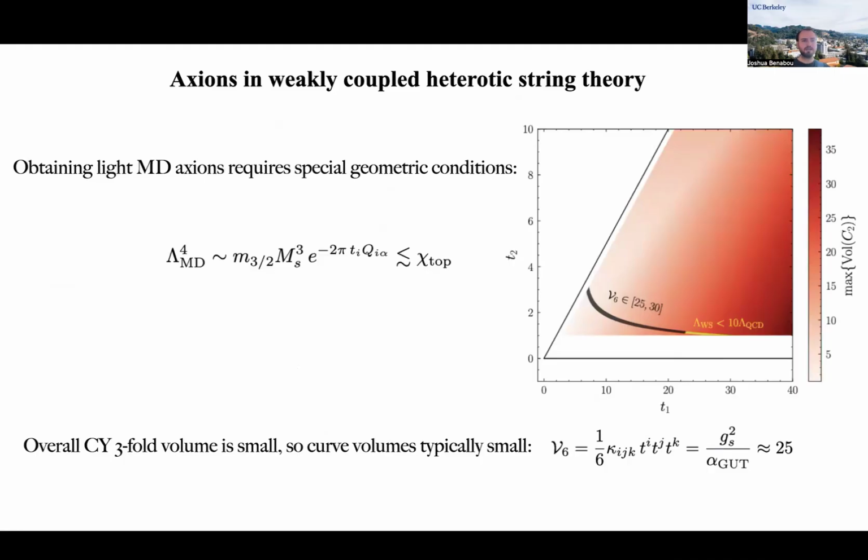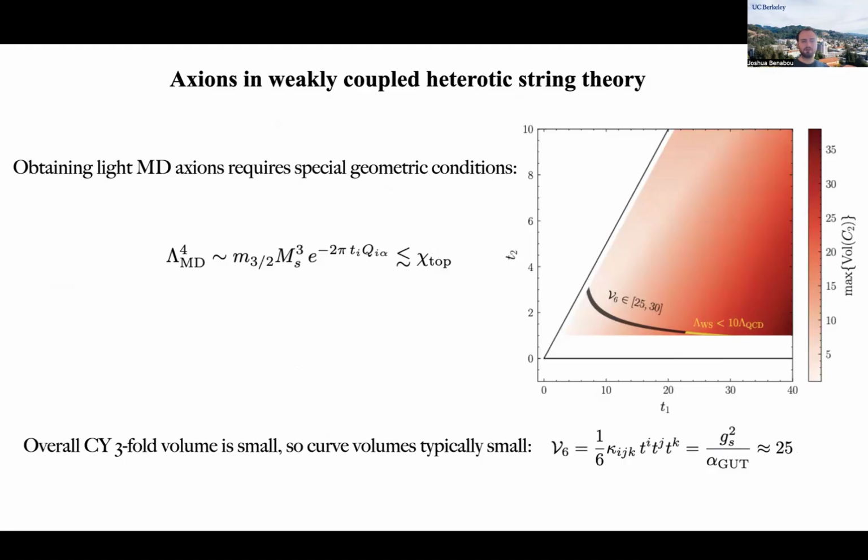On the other hand, obtaining model-dependent axions with masses which are sufficiently light such that these axions mix appreciably with the model-independent axion and allow the QCD axion mass to deviate from the minimal model-independent value requires special geometric conditions. Indeed, these model-dependent axions acquire masses from worldsheet instanton potentials, which are exponentially suppressed in the volume of curves.